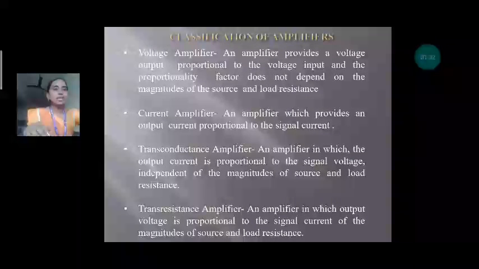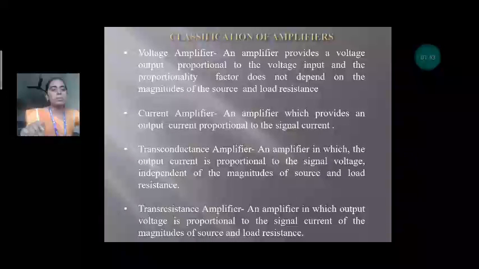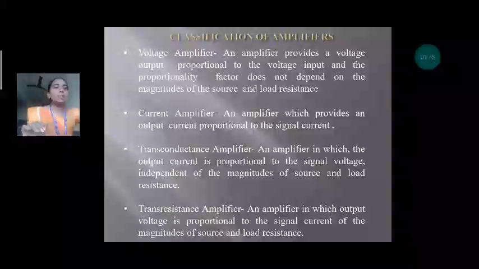Next is the classification of amplifiers. The first is the voltage amplifier, next the current amplifier, the third the transconductance amplifier, and the final one the transresistance amplifier. In the voltage amplifier, the output voltage is directly proportional to the input voltage, and it does not depend on the magnitude of source and load resistance.